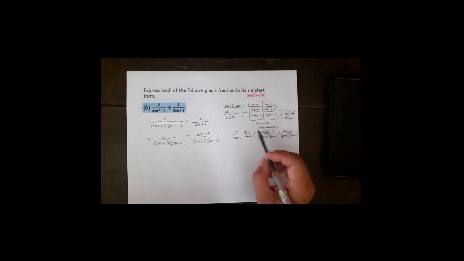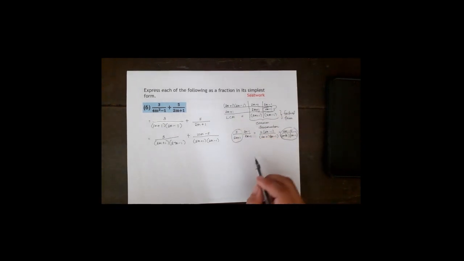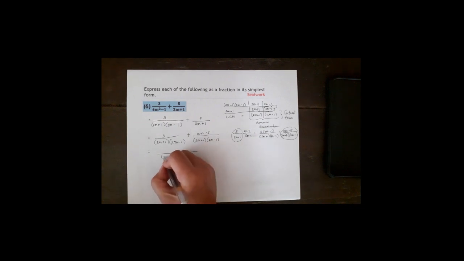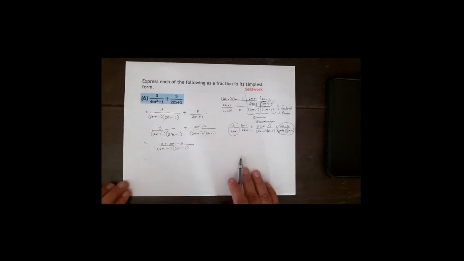And this fraction is equal to the original fraction because the multiplier is just equal to 1. Okay. Next, since you have already like fractions, copy back the common denominator 2m plus 1 times 2m minus 1. Add the numerators 3 plus 10m minus 5. Simplify the numerator by looking for like terms. Okay?